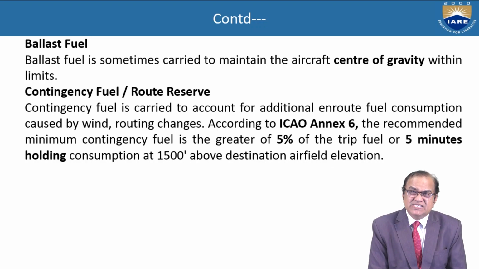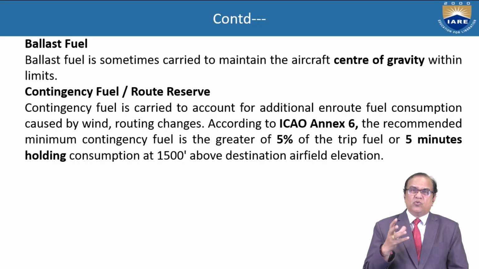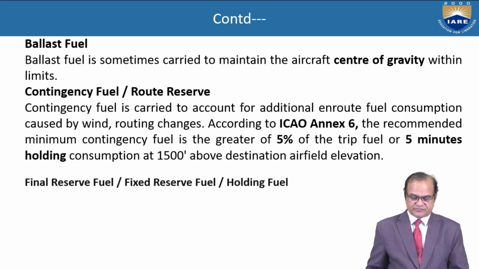So, this contingency fuel is used for catering to wind situations and routing changes. According to these ICAO regulations, 5% extra fuel has to be carried by the aircraft.